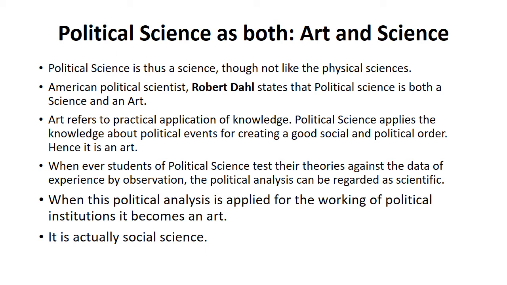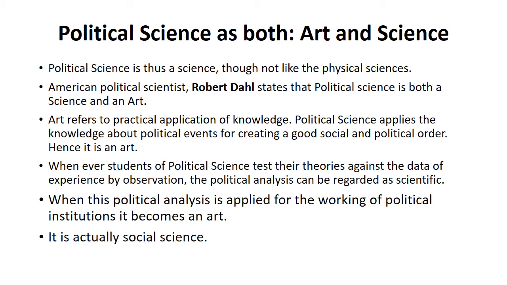So the above arguments supported that political science is an art. The below argument supports that political science is a science. Thus we can say that political science is both. It's an art as well as it's a science. So when this political analysis is applied for the working of a political institution, it becomes art.